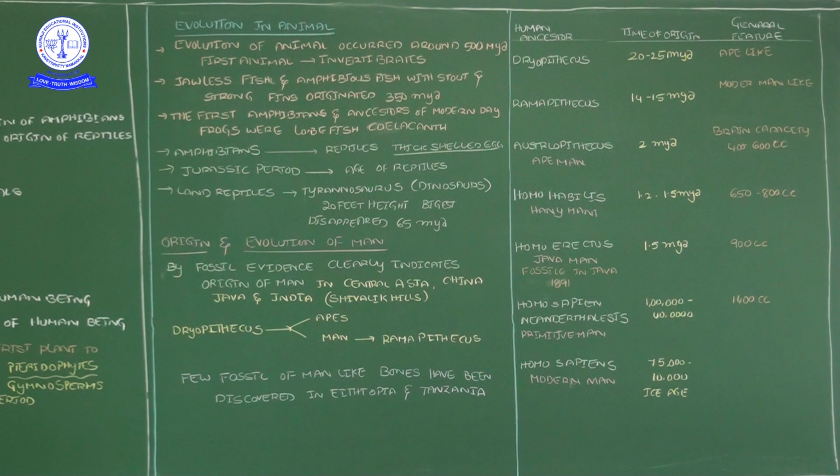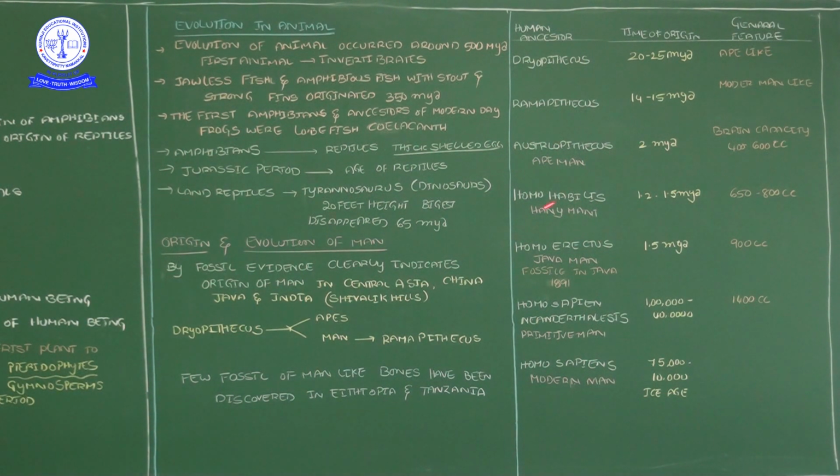Then Australopithecus, also called the ape man. This ape man was present at the time of 2 million years ago. In this time, the brain capacity of Australopithecus was 400 to 600 cc. CC means the capacity of the brain. Remember like that. For your understanding, I will tell you like our bike cc capacity, 150 cc, 350 cc like that.